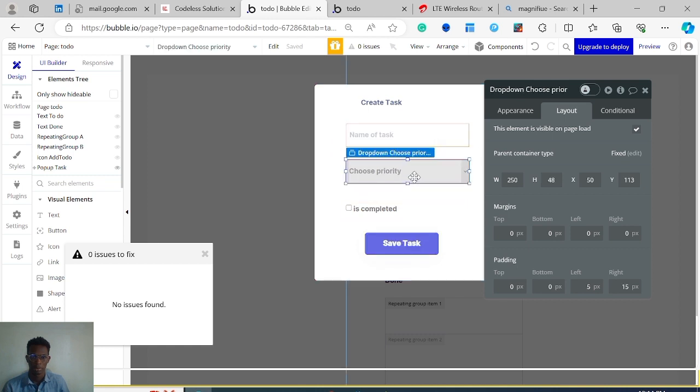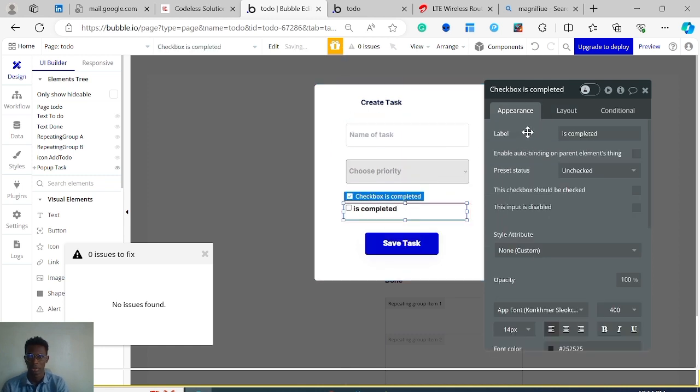I'm going to reposition this, and then I'm going to call this task mark task completed. Just mark task as completed, so that when you click on this, you know that this is completed. And by default, we want it unchecked. If you want, you can make it check by default, so then the user has to uncheck. So that's up to you.